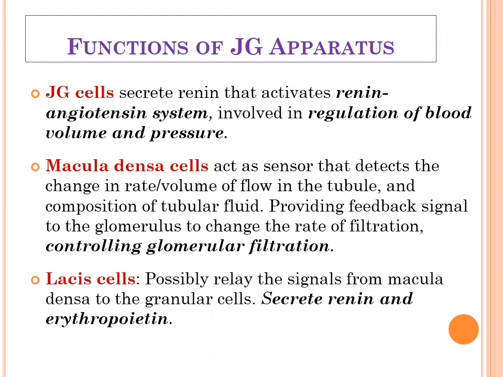Then the third type of cells are the Lacis cells or mesangial cells. They are basically concerned with the relaying of the signal from the macula densa to the granular cells, and they can also secrete renin and erythropoietin.